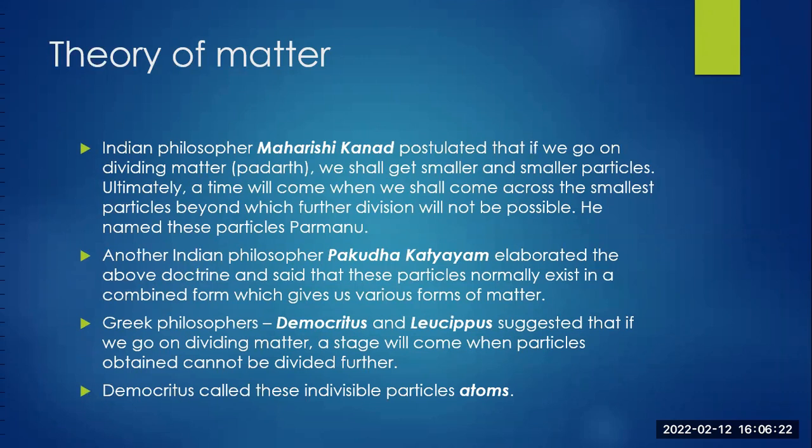Another Indian philosopher, Pakudha Katyayana, elaborated the above doctrine and said that these particles normally exist in a combined form, which gives us various forms of matter. Greek philosophers Democritus and Leucippus suggested that if we go on dividing matter, a stage will come when particles obtained cannot be divided further. Democritus called these indivisible particles atoms.